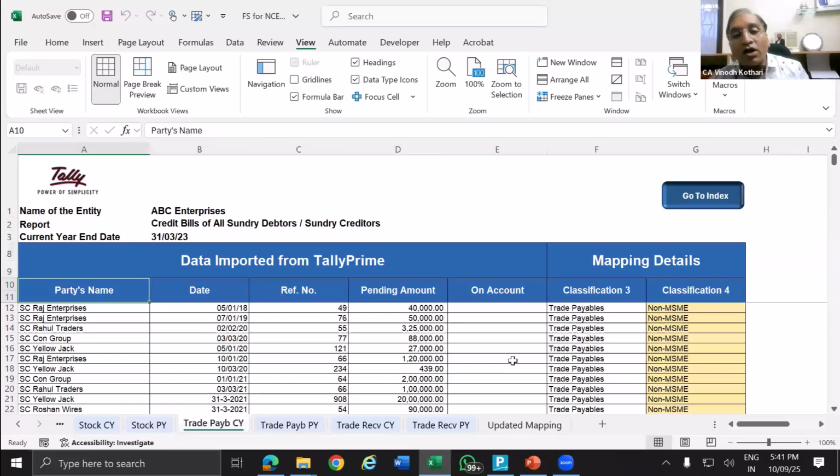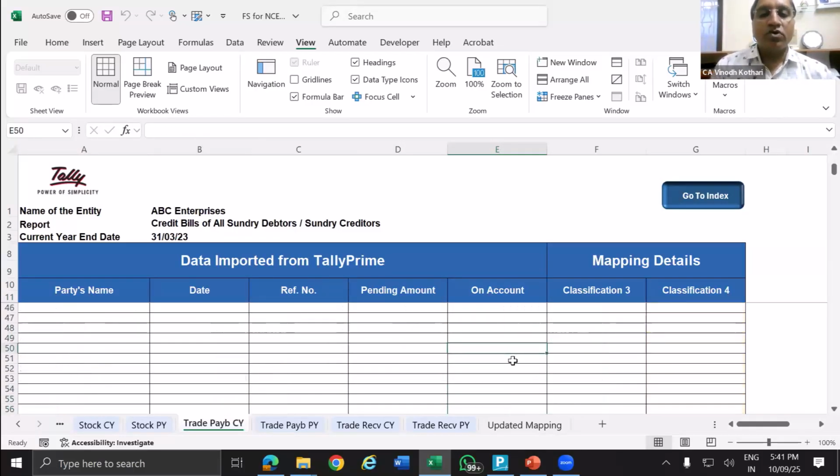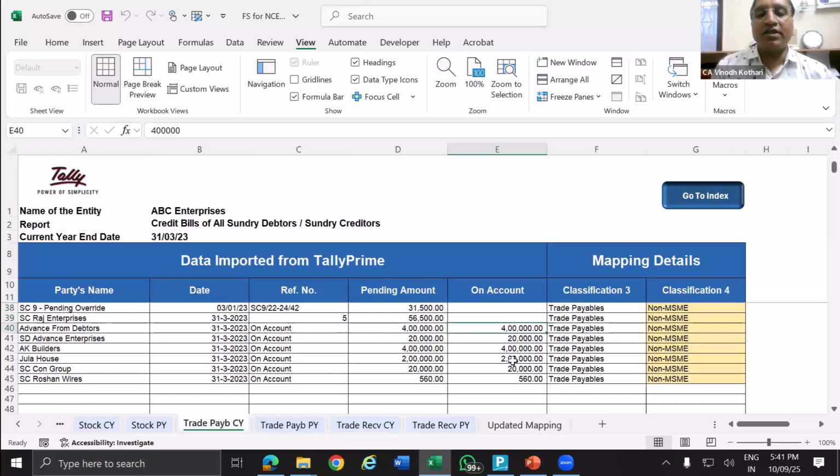If there is no amount outstanding in on account, that means to a major extent the Tally data is maintained correctly. The bill-wise data is maintained correctly. So here on account is there. That means it is not maintained correctly. Understood? So this is the way you have to understand.